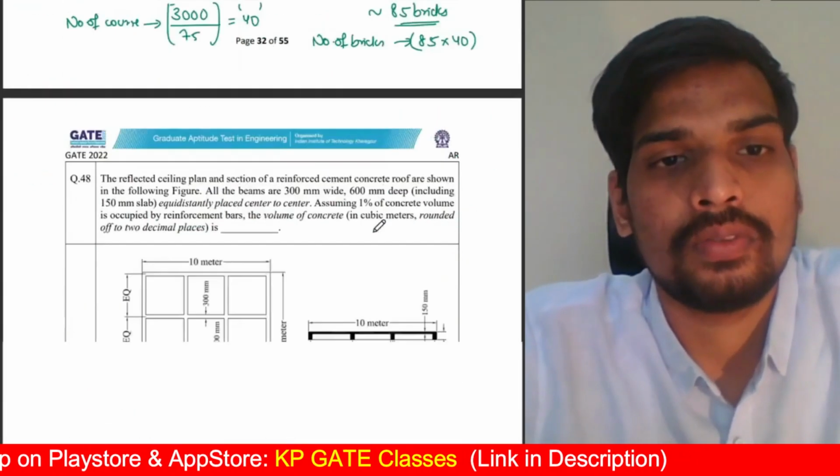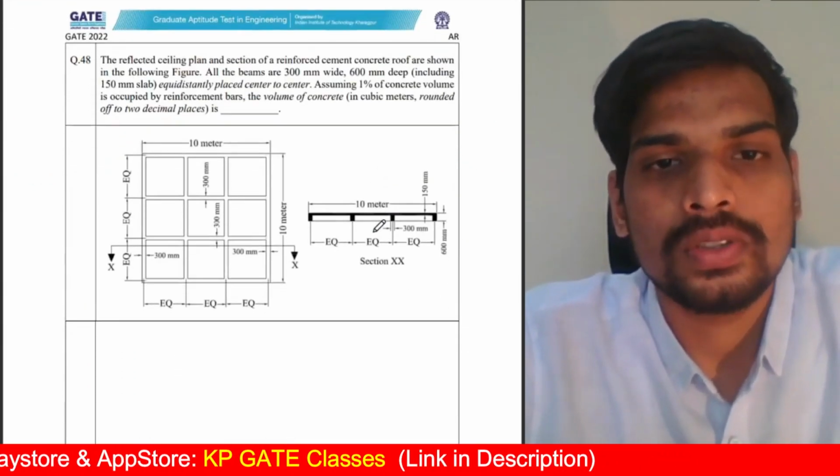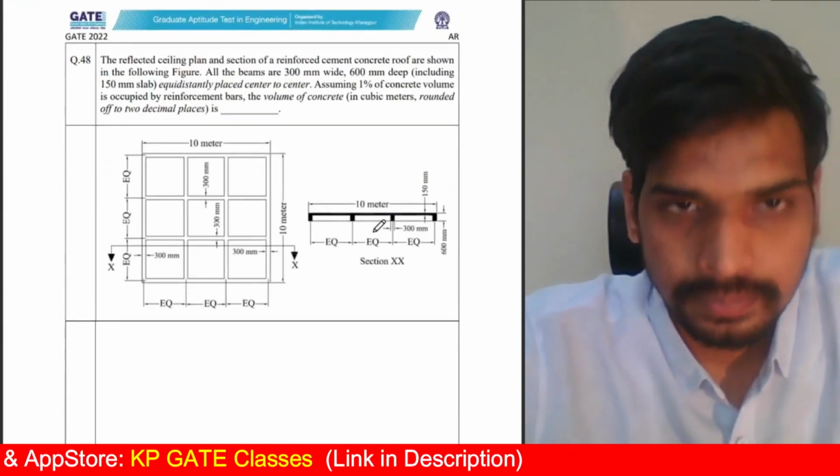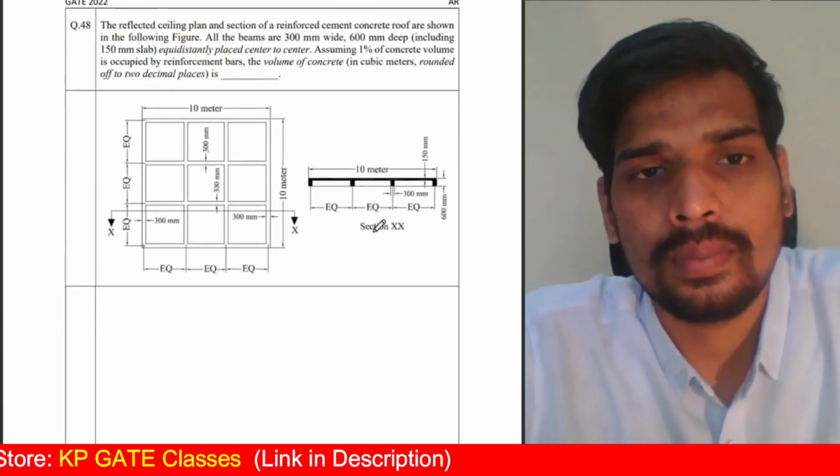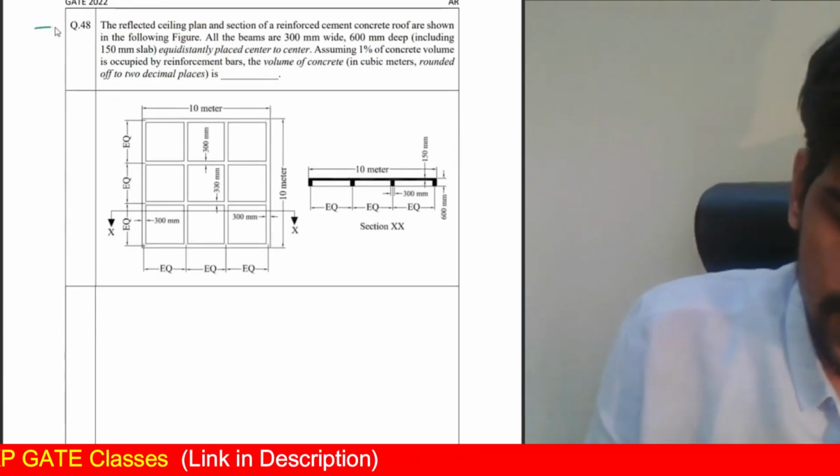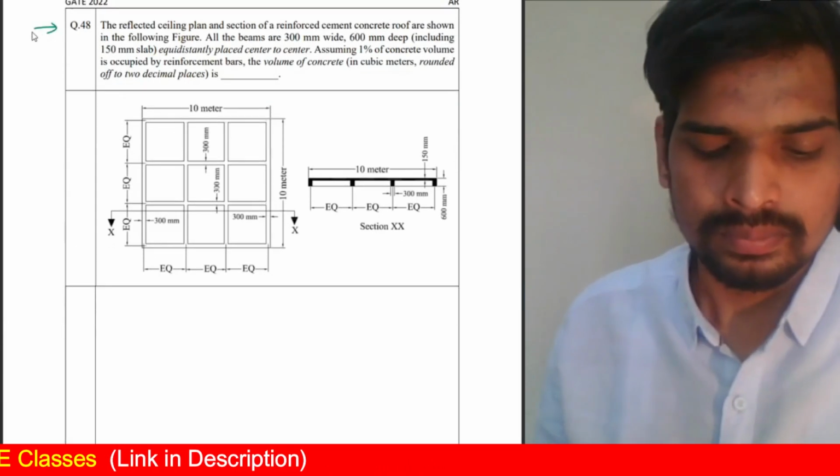That's question number 47. Coming to the next one, question number 48. Again, 2 marks numerical from the common part. This is based on estimation again.